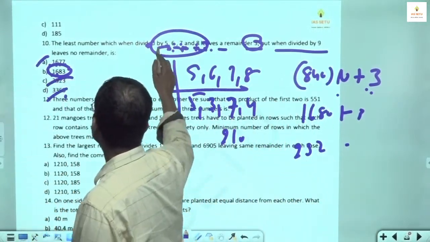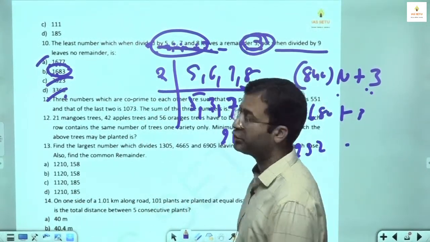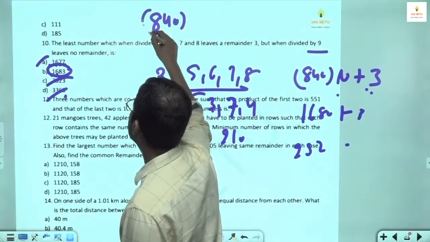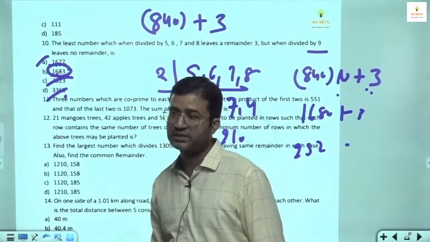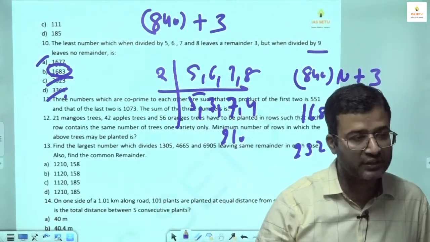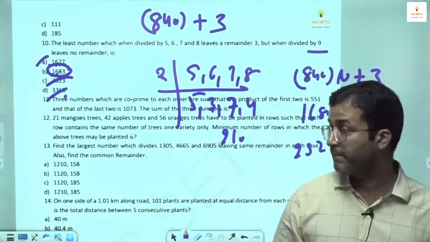But here they are not asking for exactly divisible by 5, 6, 7, 8. They are looking for remainder 3 also. So our number has to be a multiple of 840 plus 3 as a remainder. They are not only saying divisible, they want remainder 3 too, and we handle the remainder in the last step.